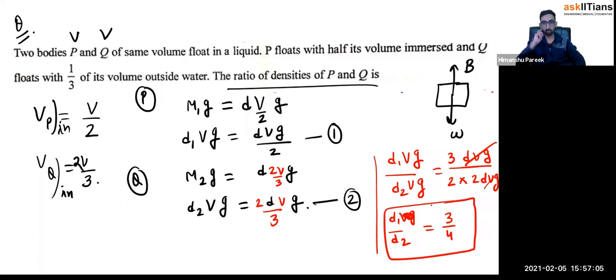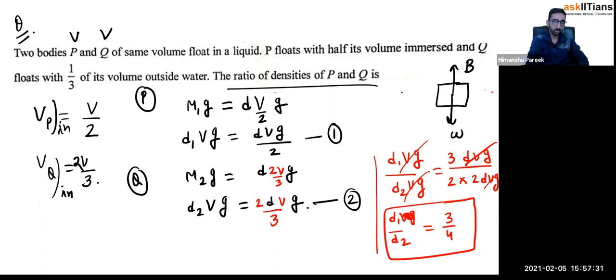That's it. Just check the calculation mistake if there is any. I think we have made everything correct. So density into total volume inside, which is 2V by 3. And because of that, we'll be getting on the right hand side 2V by 3. Now we divide these two equations. So we'll get dVg by 2 and 2 dVg by 3. dVg got cancelled out and 3 by 4. And left side, these two terms got cancelled out. So d1 by d2 equal to 3 by 4. That's it.